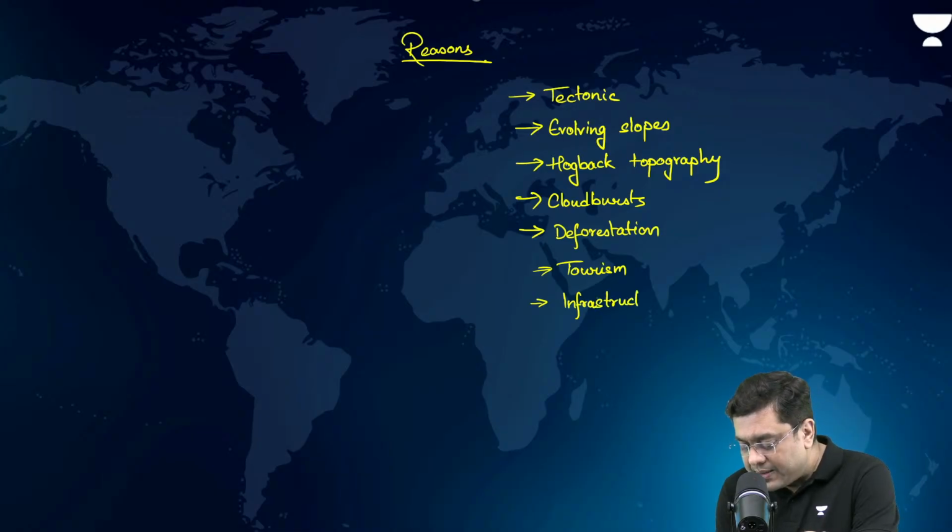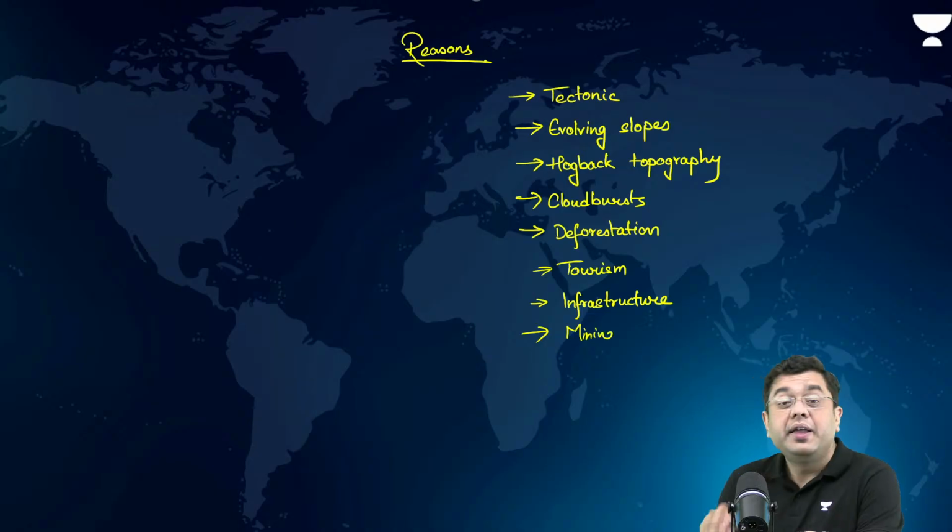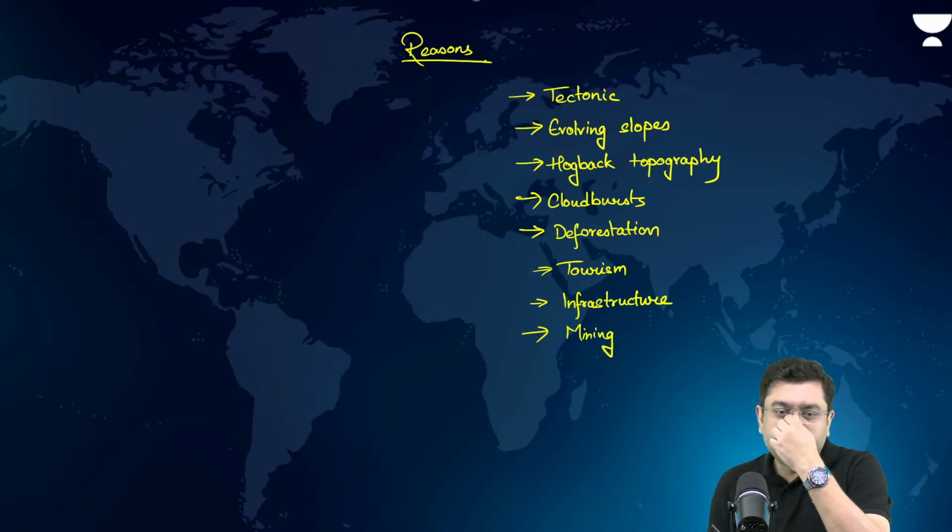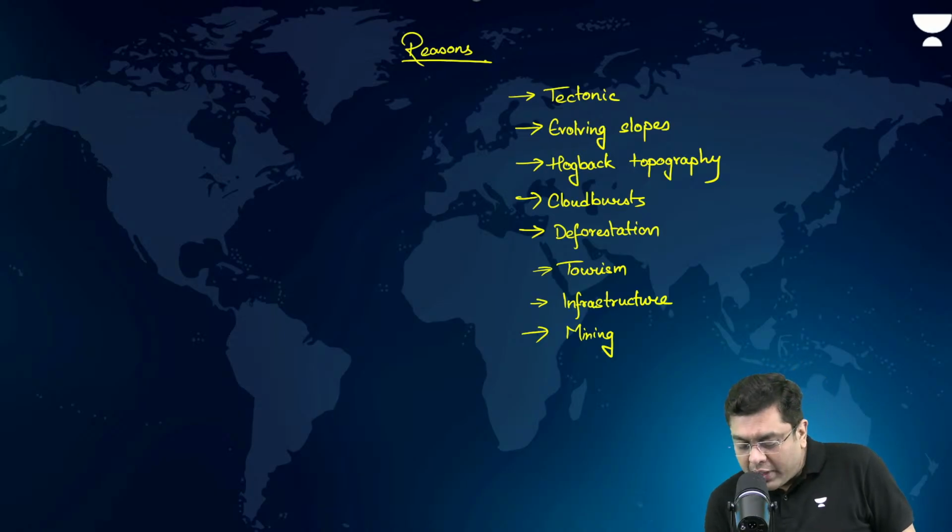Then you also talk about regions associated with mining activities in northern India and even in the eastern part of India. You also have to talk about the role of forest fires.